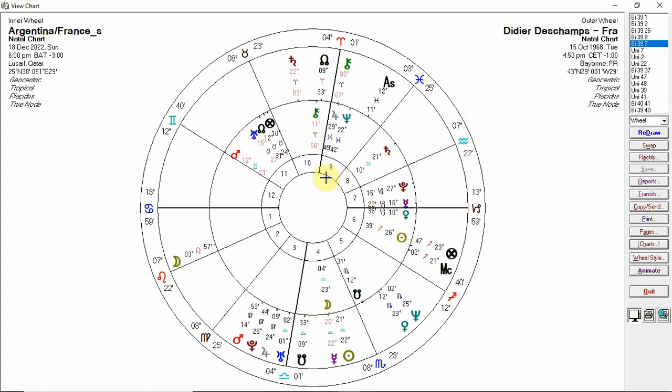The French coach, he looks fantastic. So the Moon is actually just past a conjunction to his Sun. He has a Sun opposite Saturn, sextile MC natally. But he's got a lot of other good things going on. His Moon is trine MC at the start, which if you remember links in with the Venus for France down here. He's also got his progressed Jupiter and Uranus down here at 3 degrees Libra.